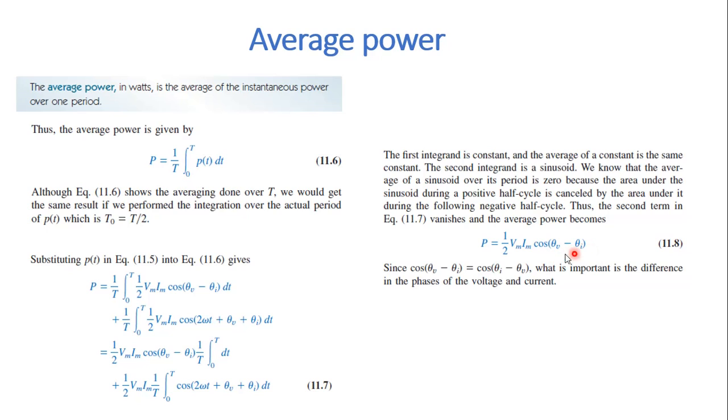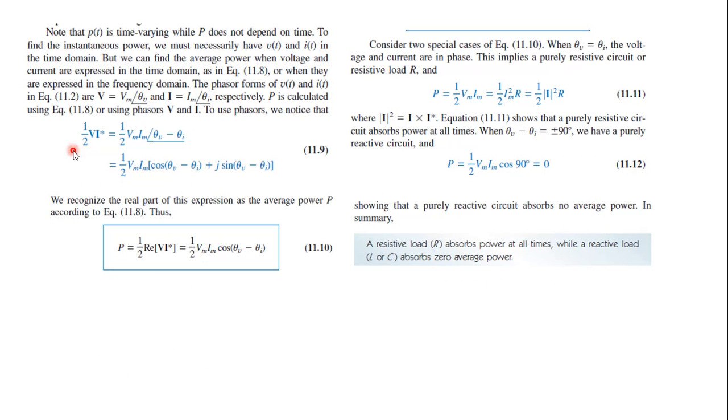Here the current phase angle is negative, so that's why we have used the conjugate of I. So here average power capital P is equal to 1 by 2 phasor V into conjugate of phasor I. So this is the value of average power in frequency domain, right? So half Vm Im angle theta V minus theta I.